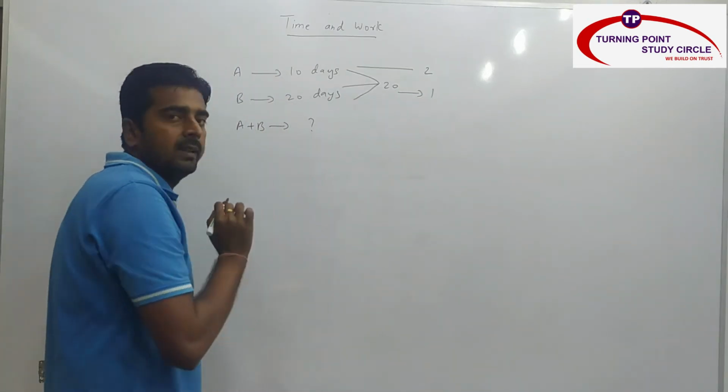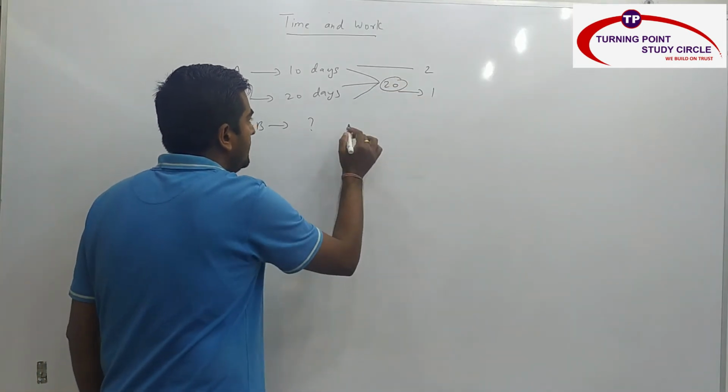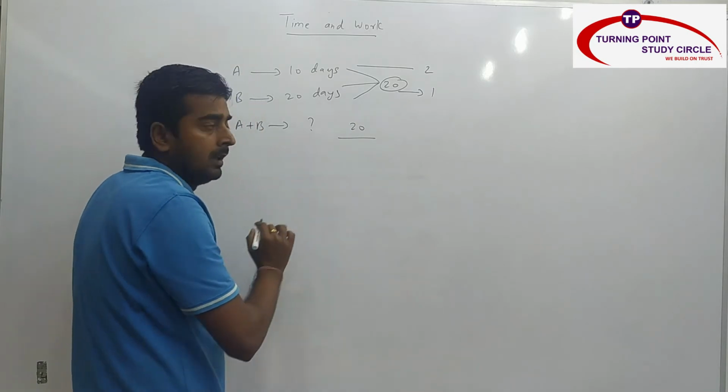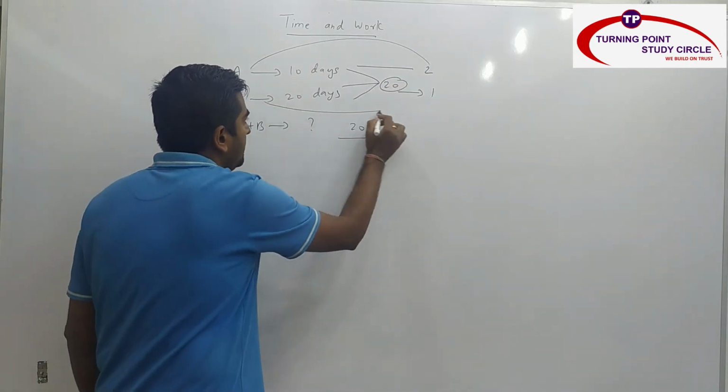So in how many days A and B together complete the same piece of work? Work is nothing but 20 units only. So 20 divided by per day efficiency of A is nothing but 2. Per day efficiency of B is nothing but 1.